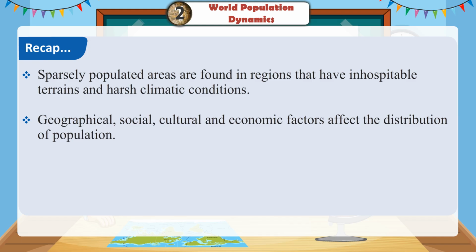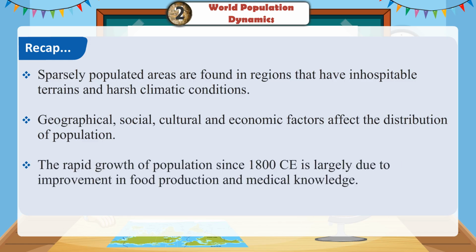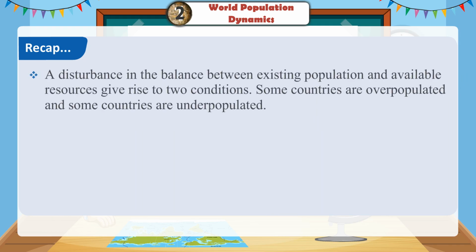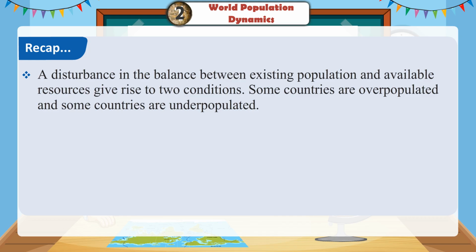Geographical, social, cultural, and economic factors affect the distribution of population. The rapid growth of population since 1800 CE is largely due to improvement in food production and medical knowledge. A disturbance in the balance between existing population and available resources gives rise to 2 conditions. Some countries are overpopulated and some countries are underpopulated.